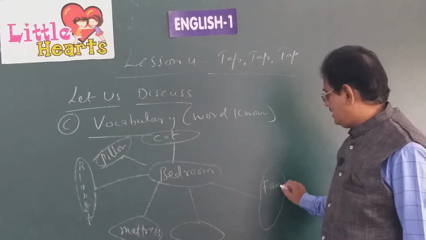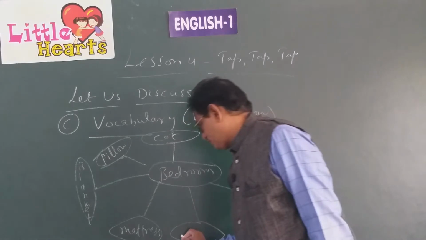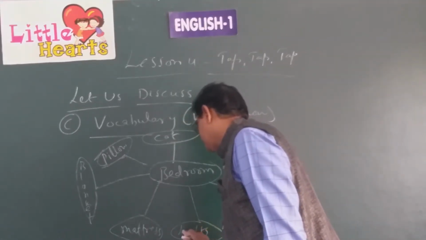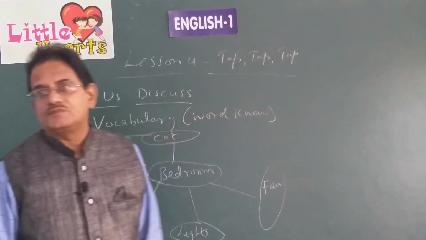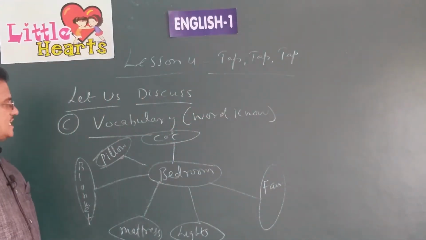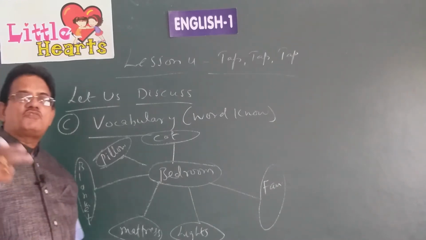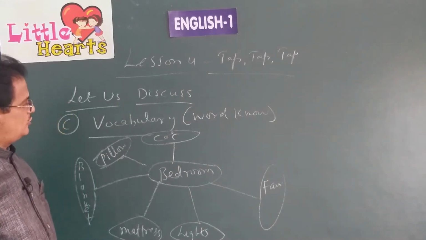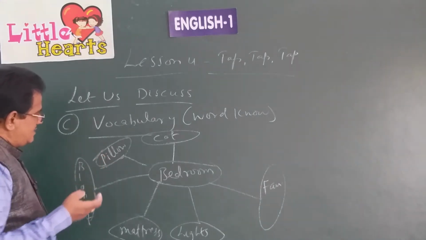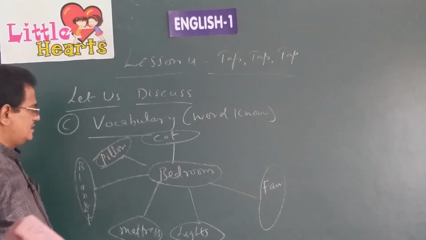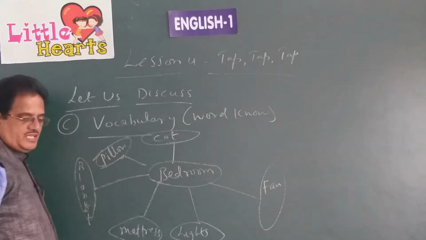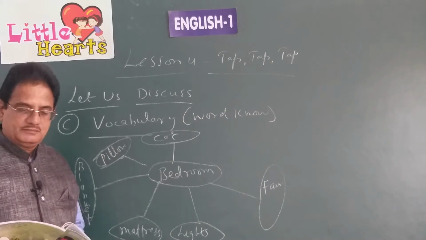And of course, lights also. Whatever you find in your bedroom you can write, children. Those 6 things you can write. These are common: pillow, blanket, mattress. Remaining whatever things you find in your bedroom you can write there. This is what is called word mapping.